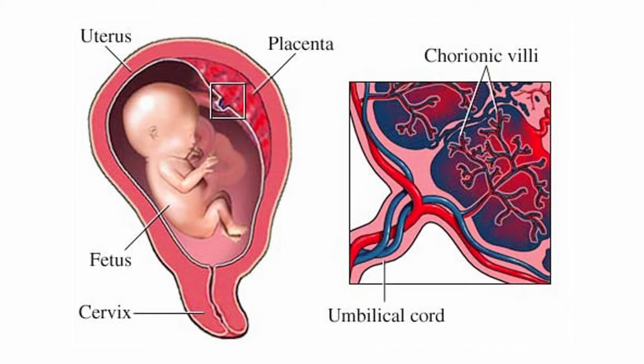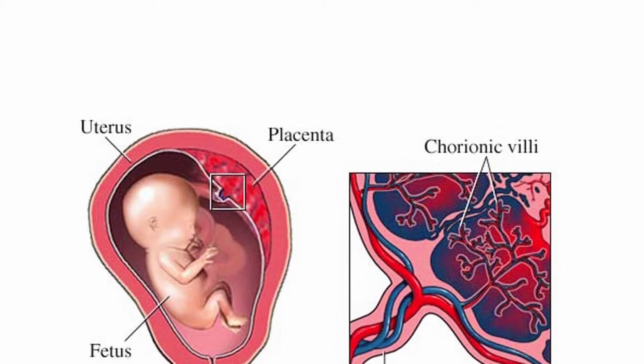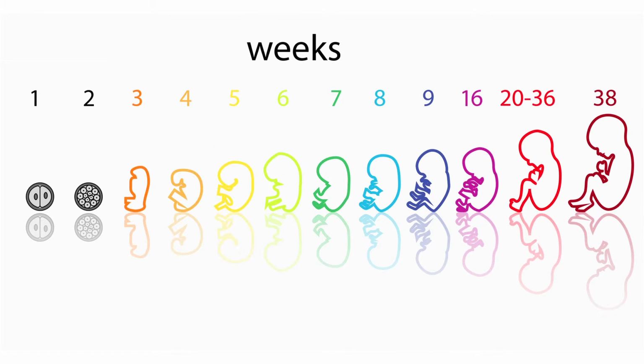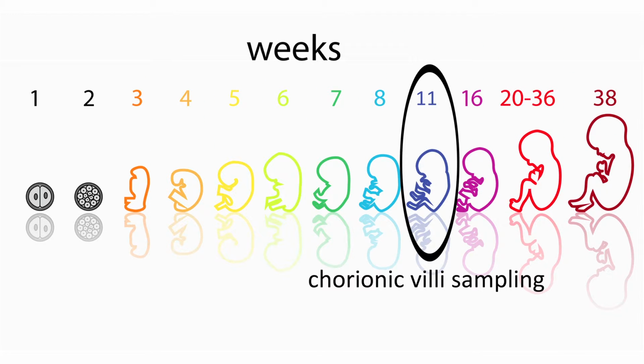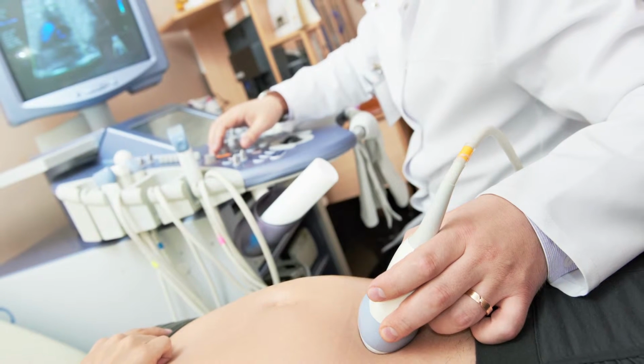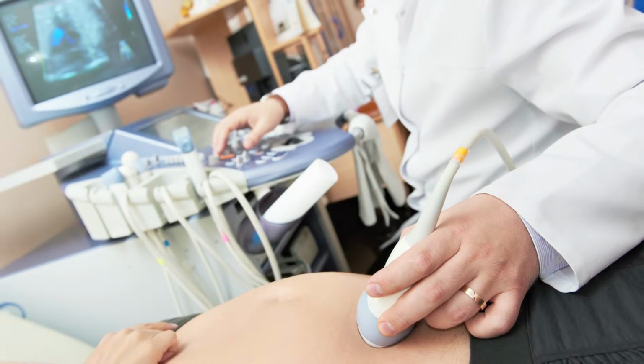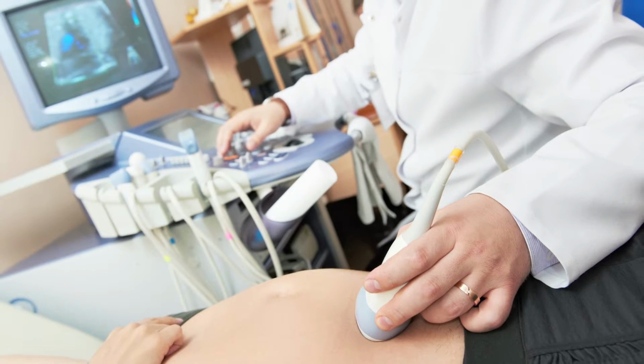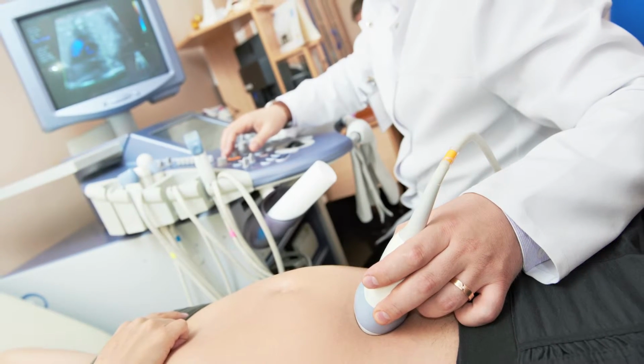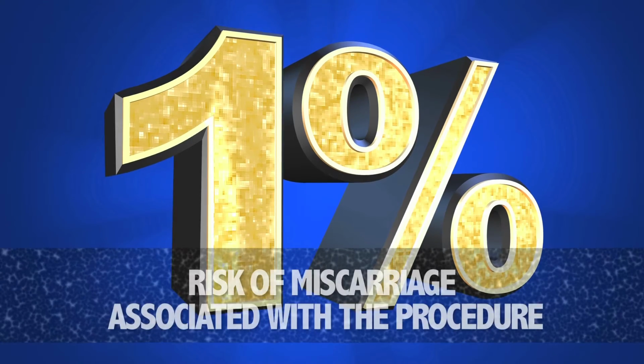The first one is a biopsy of the placenta called a chorion, and is performed around the 11th week of pregnancy. A doctor does the biopsy using ultrasound for guidance. The placenta contains the same genetic material as the fetus, so it can be analyzed. The biopsy is associated with a 1% risk of miscarriage.